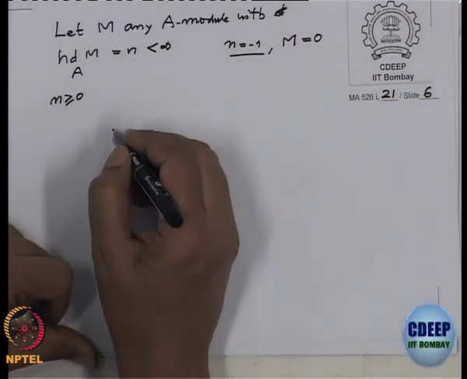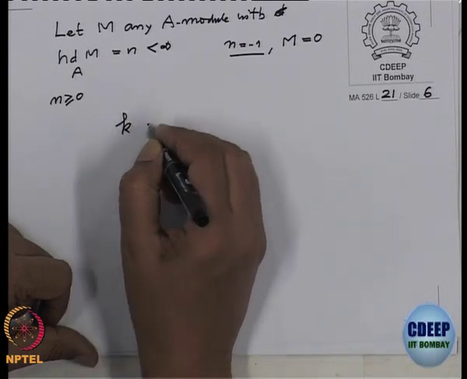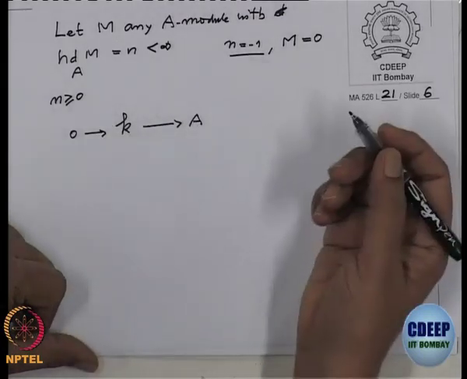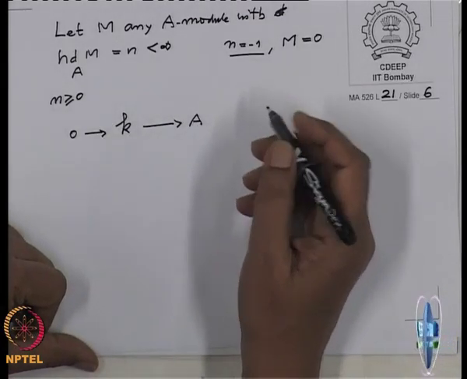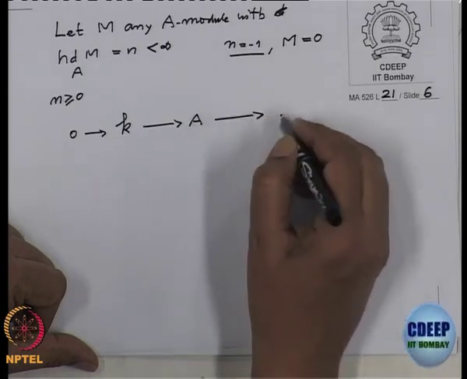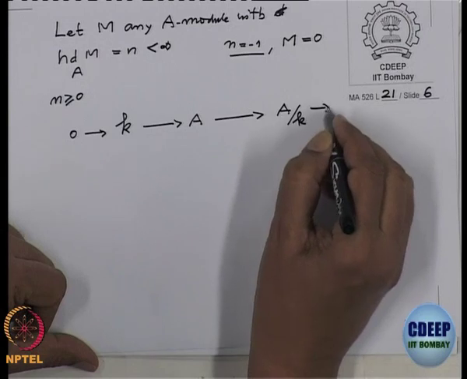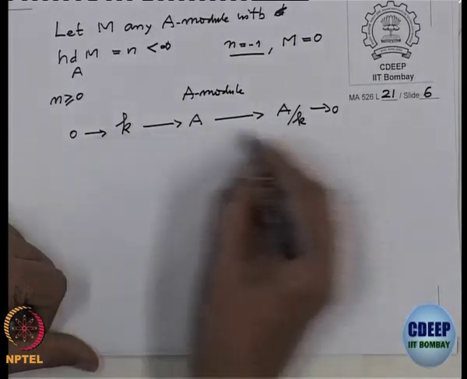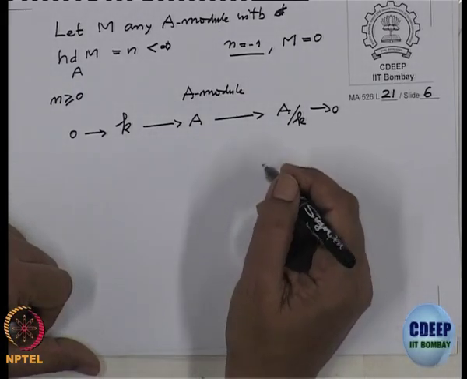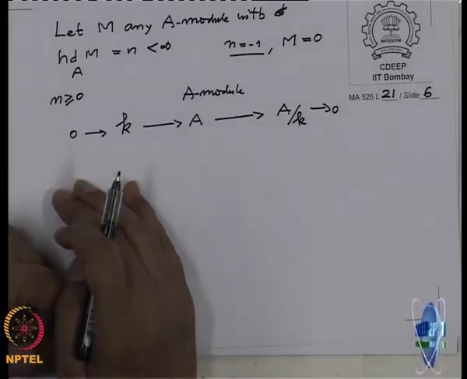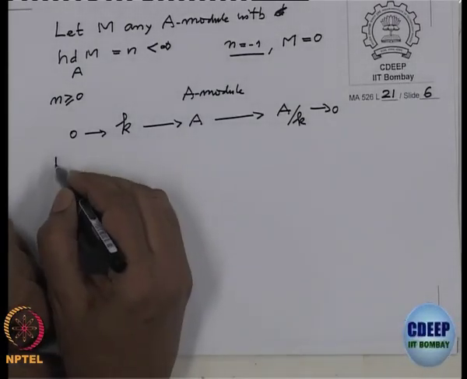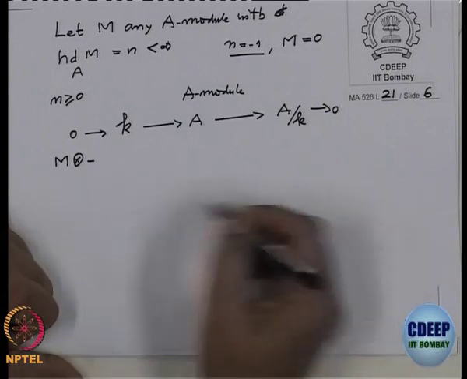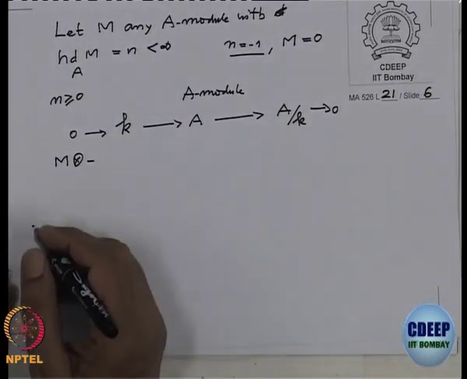And look at the exact sequence like that. Now you see a copy of the residue field is inside A, and then you look at the cokernel of this. So that means A/K, this is an A-module sequence, and I am going to use this sequence to compute homological Tors. So I am going to apply the functor M tensor dash to this sequence and write the homologies. So we will start again with Tor.